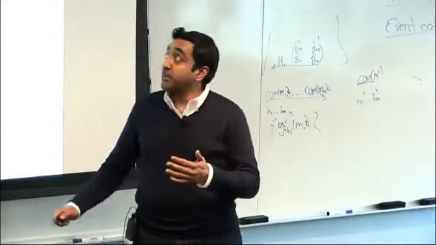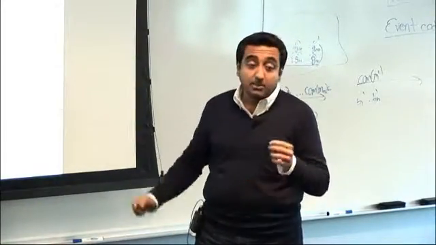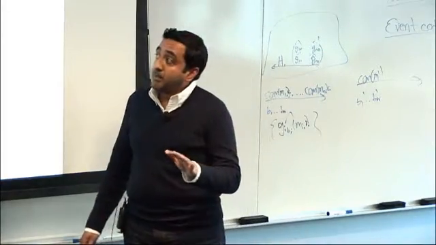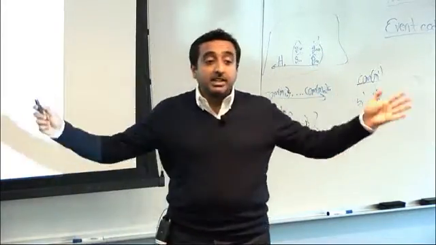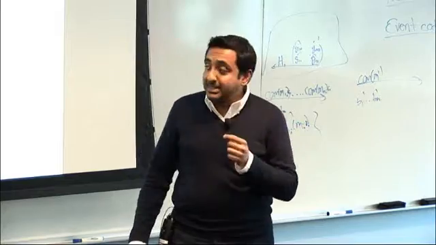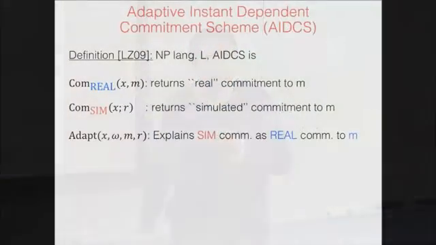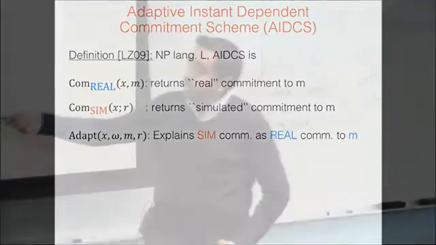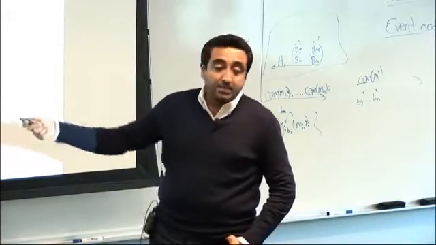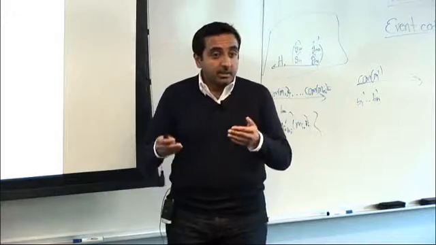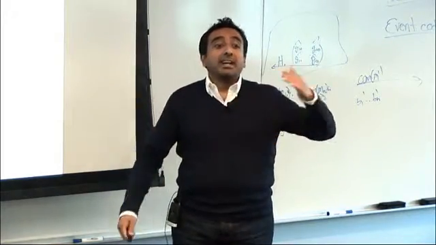The simulator does not get the message, just with the instance it creates a commitment. And then there is a third algorithm, the adapt algorithm, which after the commitment is generated by the simulator, given the input witness and the randomness used by the simulator,